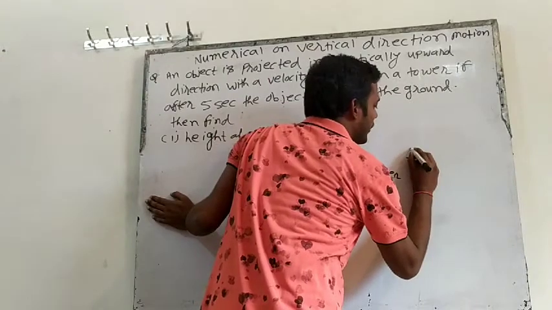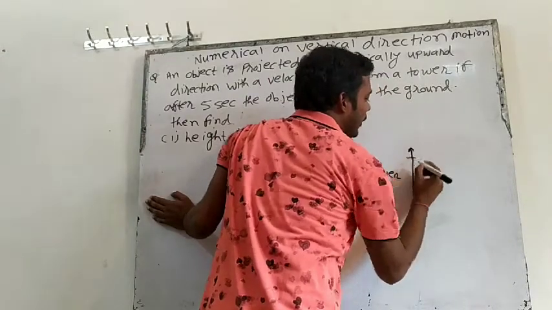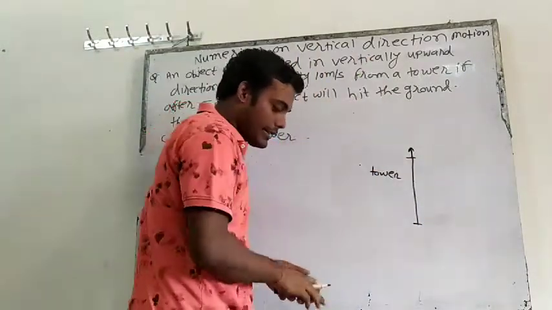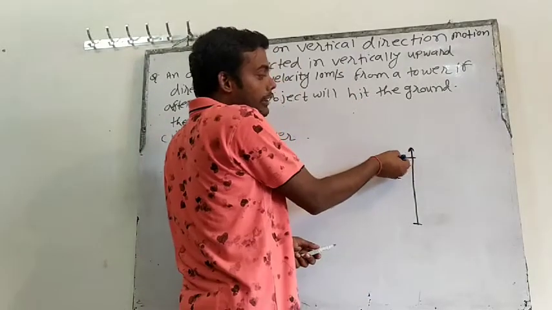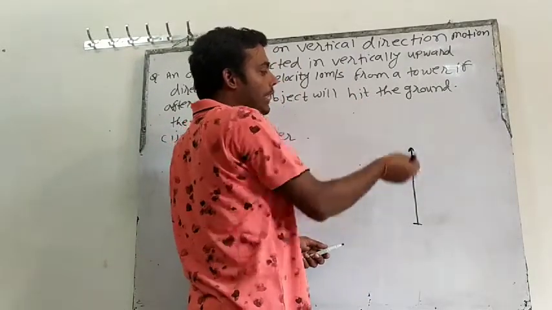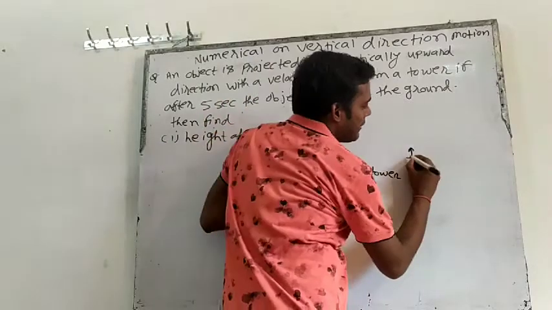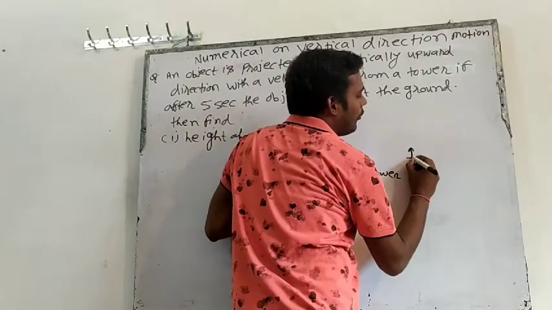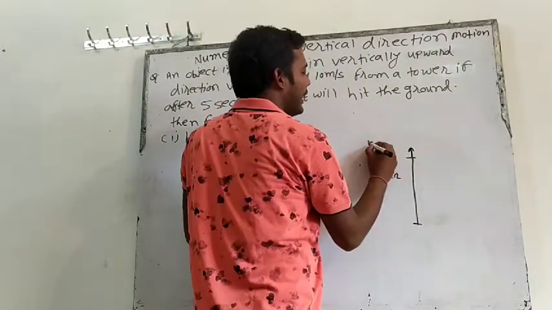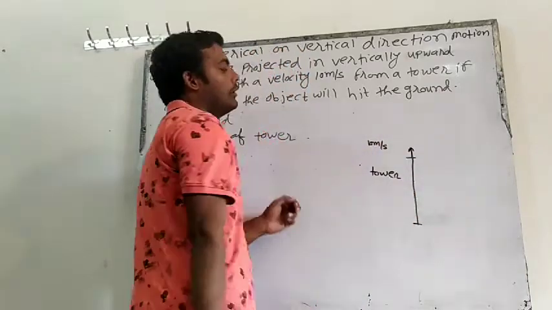So from this tower, an object is thrown vertically upward like this. Let's say there is a Bahubali here, and Bahubali will throw this with a velocity of how much? 10 meter per second from the tower.